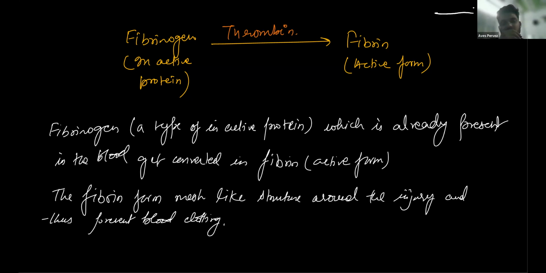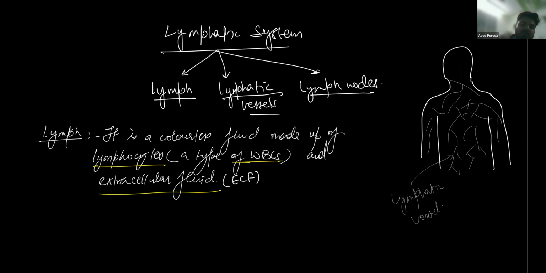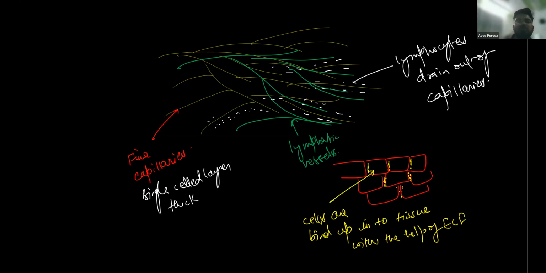Okay. Now, if a question comes, why does the deficiency of vitamin K result in late blood clotting, you can write that vitamin K helps in the faster conversion of prothrombin into thrombin, which further converts fibrinogen into fibrin, which helps in blood clotting. Since vitamin K helps in the faster conversion, this question is important. So please note this question.